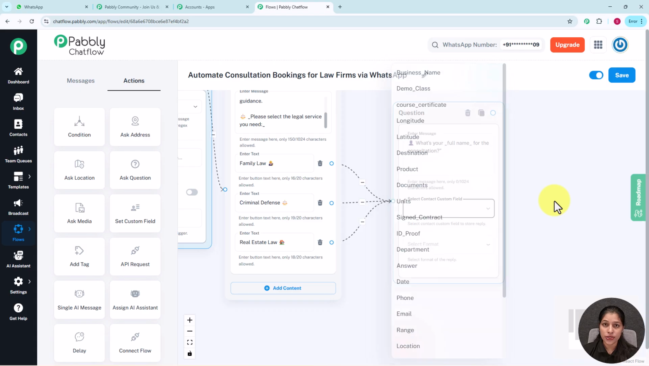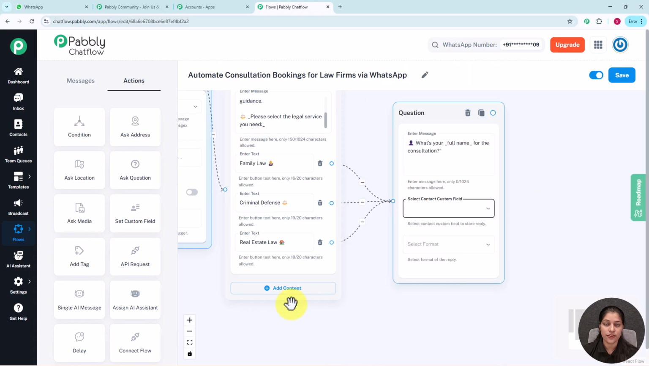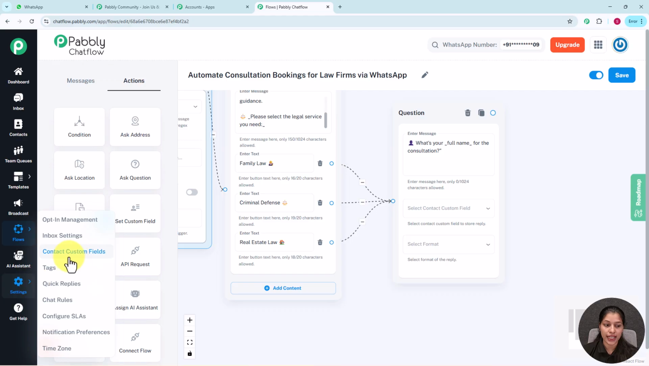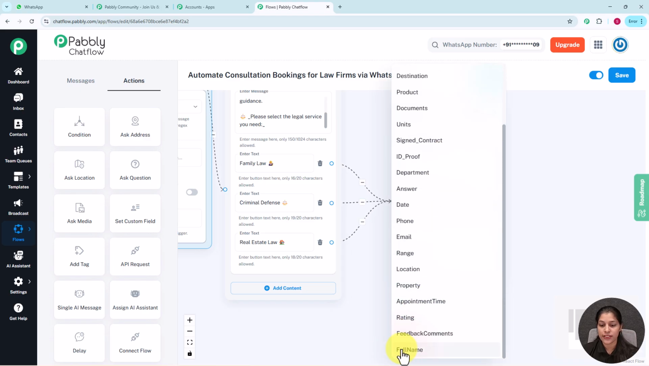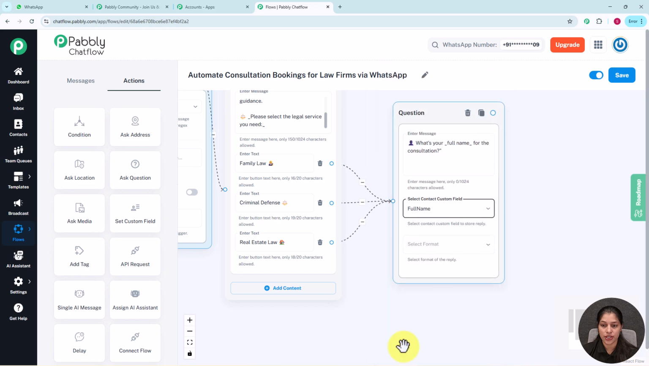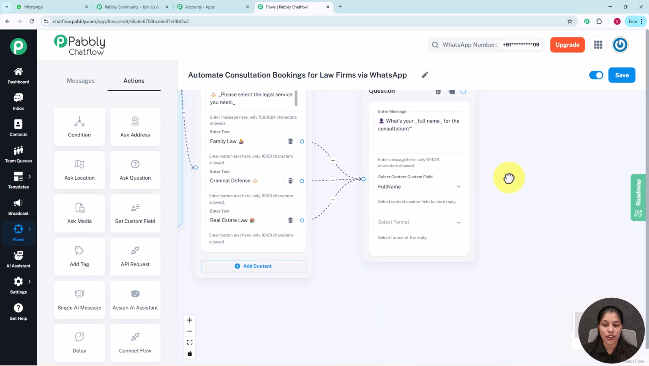You can also create your own contact custom fields. For that you simply have to go to settings, and here you can see we are getting the option for contact custom fields. So contact custom fields are used for adding extra information regarding the customers or the clients. So here for full name I am going to select the contact custom field as full name given over here. So now let's select it. So here I have selected the contact custom field.